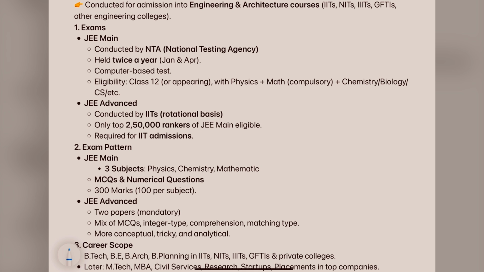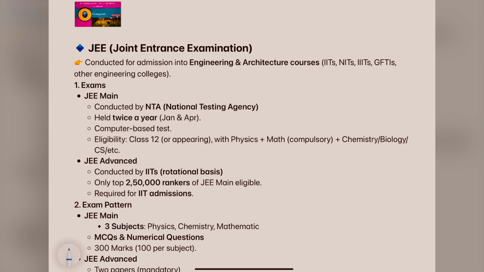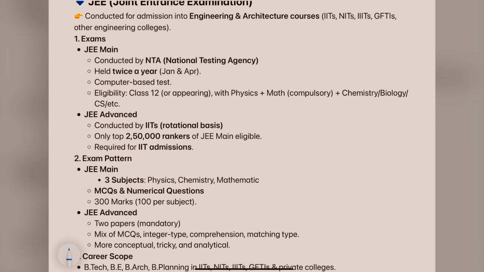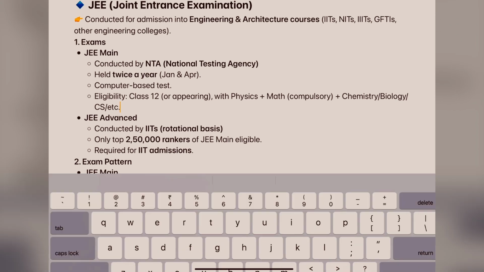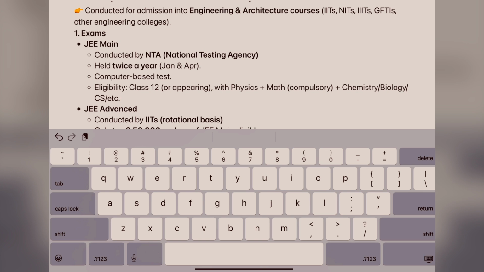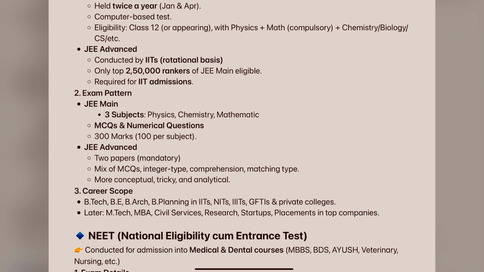So what is the subject pattern in this? Mostly here engineering and architecture courses, mostly for our IITs, NITs, triple ITs, GFTIs and other engineering colleges. For this purpose, we have physics and maths, and one more, chemistry, isn't it? And for biology students, we have biology. Clear, sir? So this is of major importance.